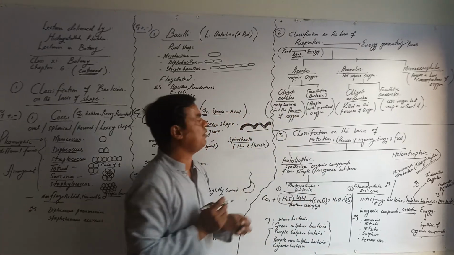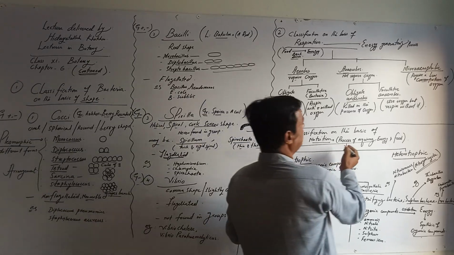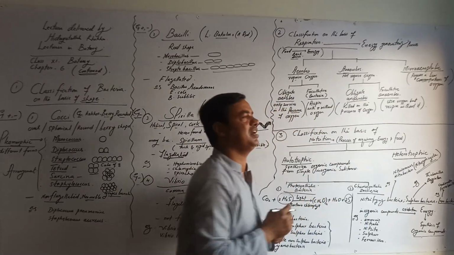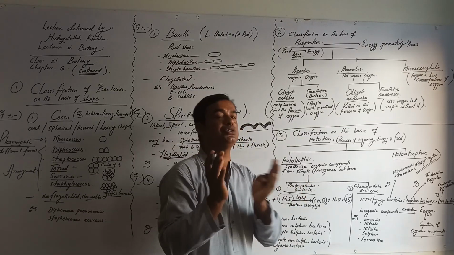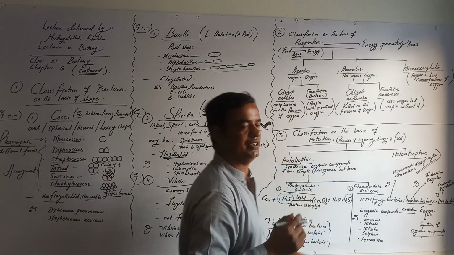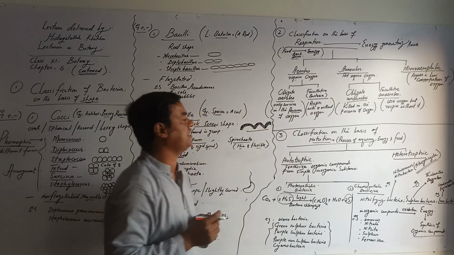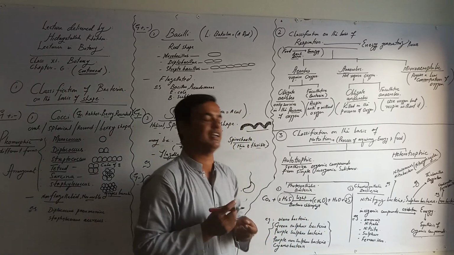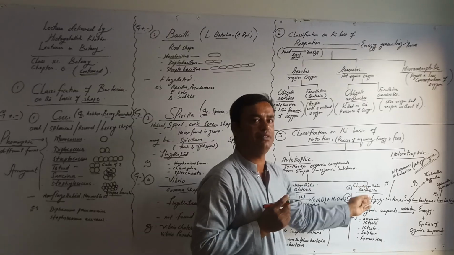Now we discuss classification on the basis of nutrition, which means the process of acquiring energy and food. On the basis of nutrition, bacteria have been divided into two main categories, autotrophic bacteria and heterotrophic bacteria. Autotrophic bacteria synthesize organic compounds from simple inorganic compounds. They may be photosynthetic or chemosynthetic.